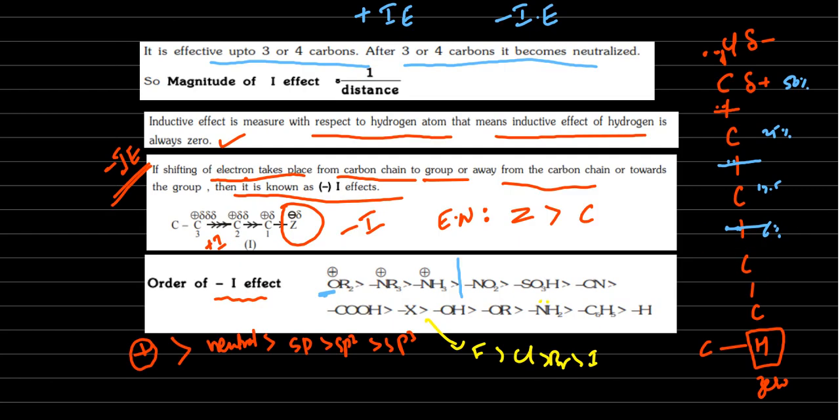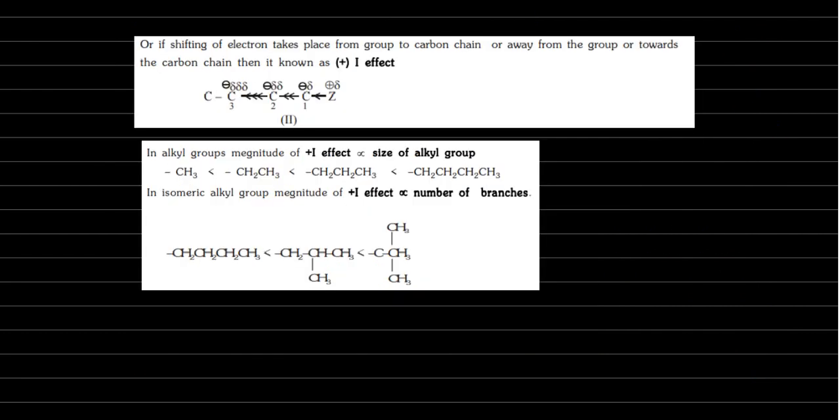Okay, now I think it's clear. Minus order. Next, plus inductive. Here in this case, plus inductive means the electronegativity of Z is smaller than the carbon chain. Okay, so here carbon has higher electronegativity, that's why electrons are displaced towards the carbon chain. Okay, so here this Z is a plus inductive group.